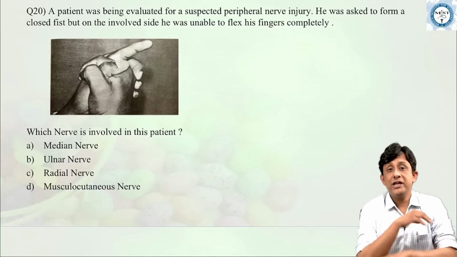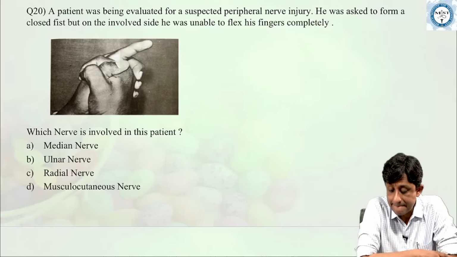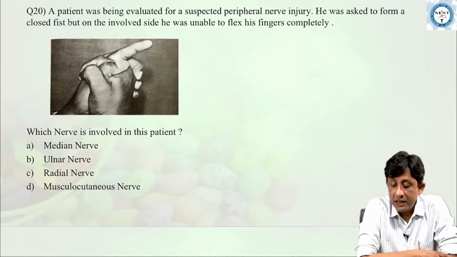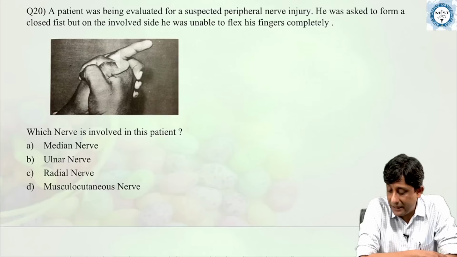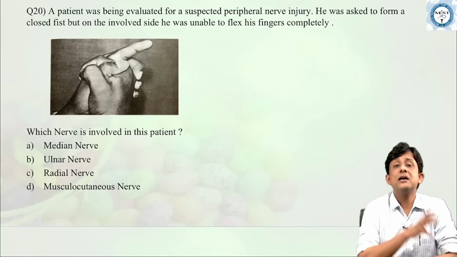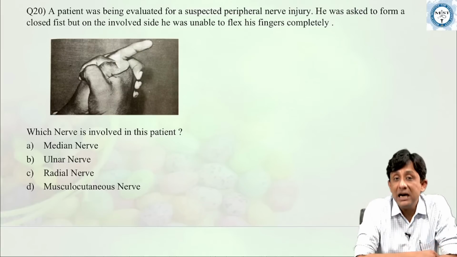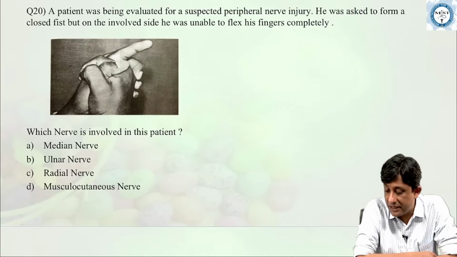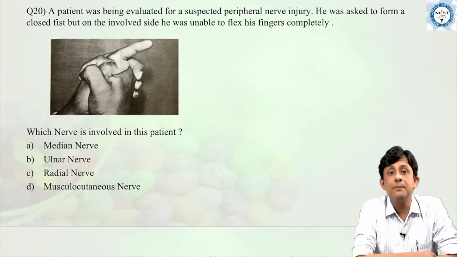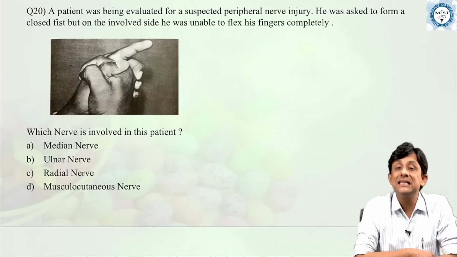Now, the next question is that the patient came in the hospital and was being evaluated for a suspected injury to the peripheral nerve. He was asked to form a closed fist, but on the involved side, he was unable to flex his fingers completely. Which nerve is involved in this patient?